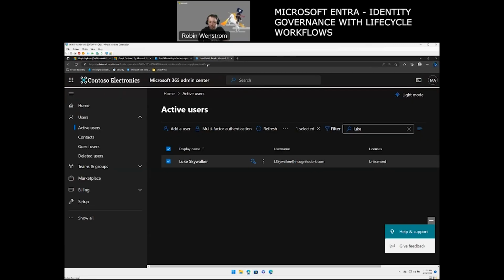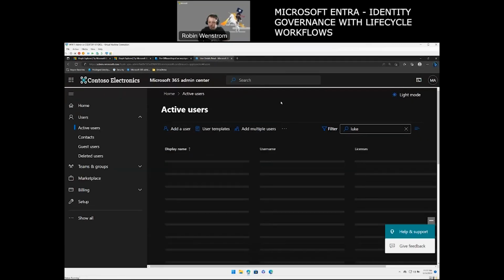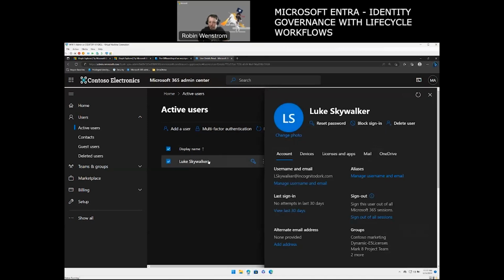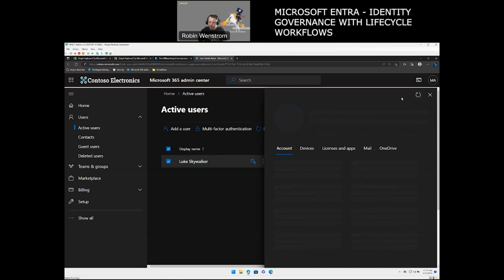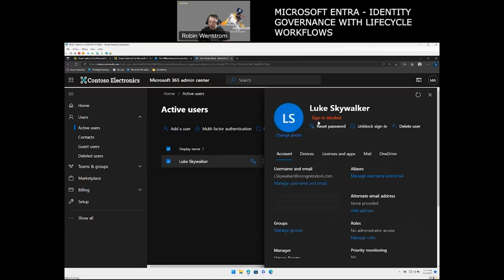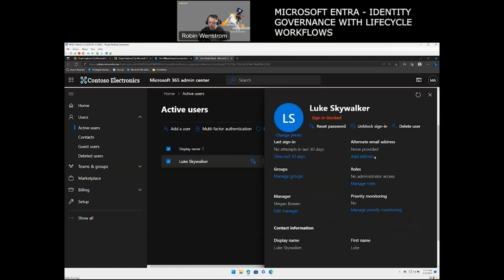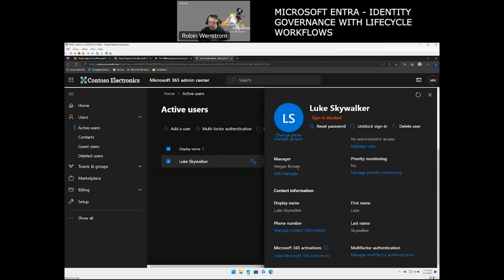So I'm going to jump over here to Luke again. And we see Luke is still here. If I open him, it could be a little bit slow here. There we go. Again, his sign in is blocked. We don't see any groups assigned to him, so they have all been removed properly. He still has his manager, that is correct.